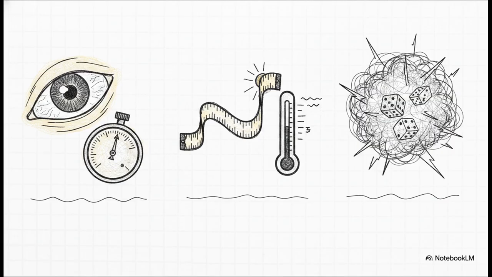These are built-in biases. Think of a stretched measuring tape or a thermometer reacting to the heat of the room. They consistently push the reading in one specific direction. The good news, though, systematic errors can usually be calibrated out. But then we have the third bucket, random errors. These are the completely unpredictable variations and the inherent noise of the physical universe. We can literally never fully eliminate them. We can only use statistics to try and average them out.